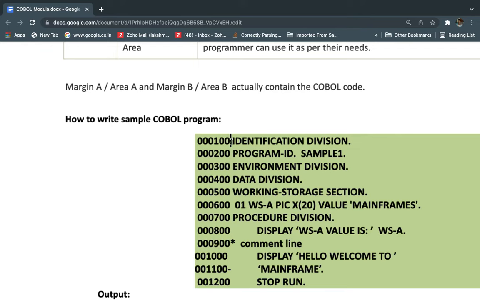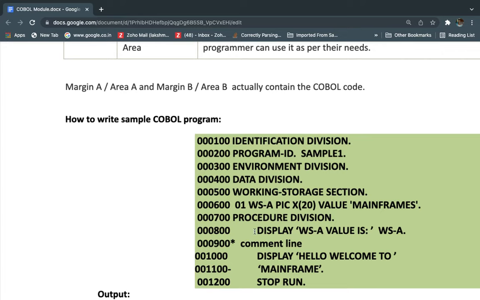The seventh column is a gap, since it's not used for a special purpose here. Next, in columns 8 to 11, we can start the identification division anywhere between them, whether at the 8th, 9th or 10th column. The program ID and environment division, these paragraphs and divisions, we start in area A. Even the 01 level we can write in area A. The others we can write in area A or area B.